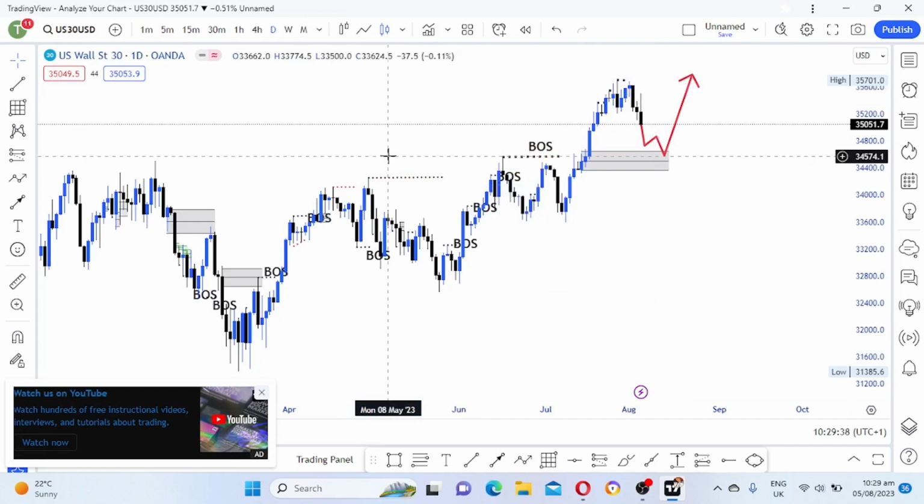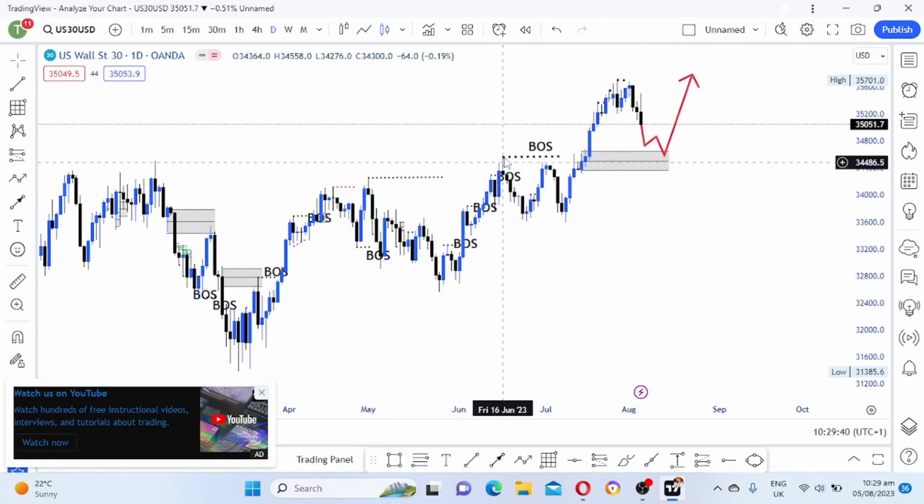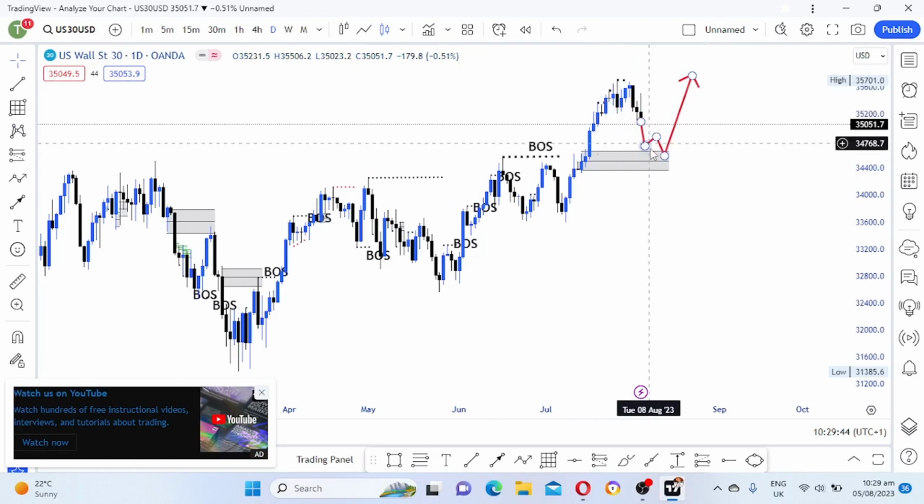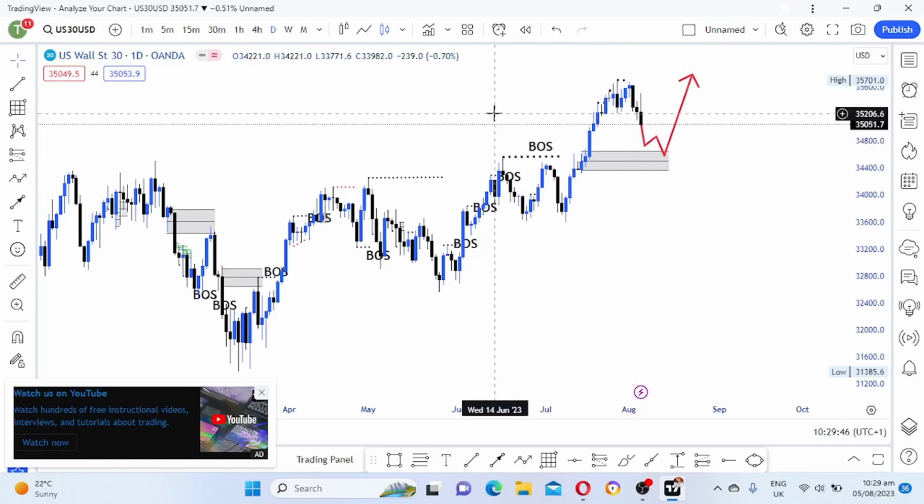We are making higher high, higher low, higher high, higher low, higher high. So we are expecting a higher low to form at one of these demand zones.